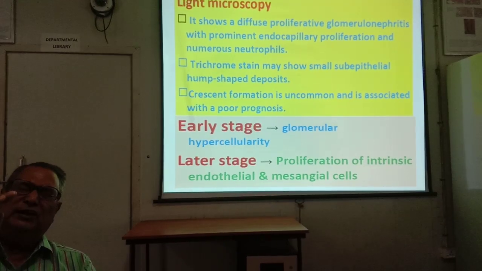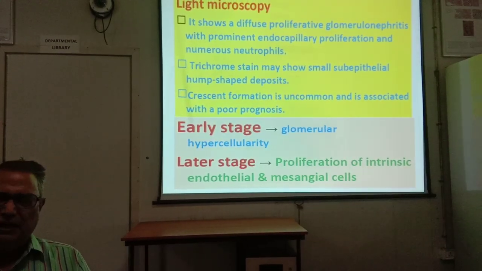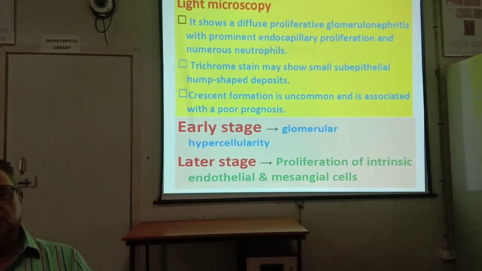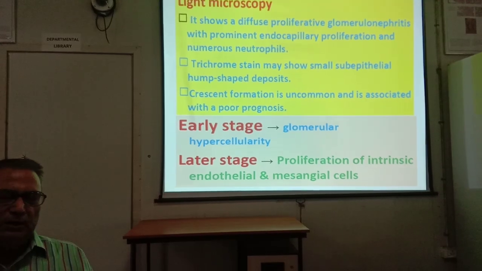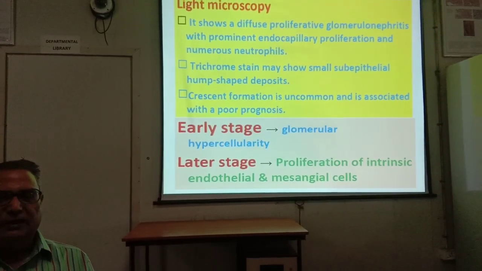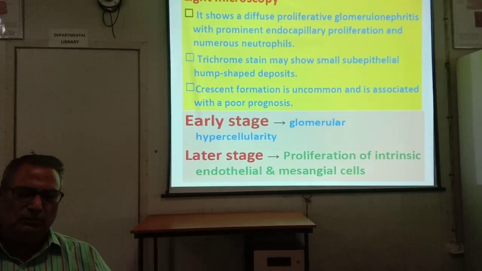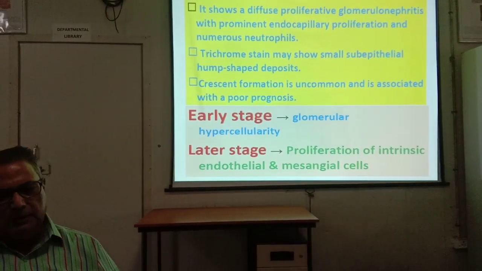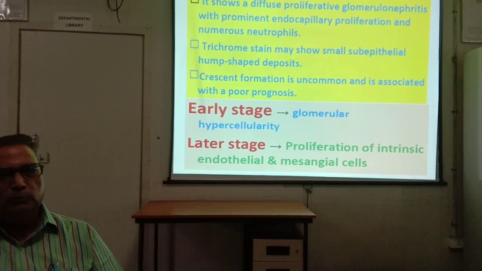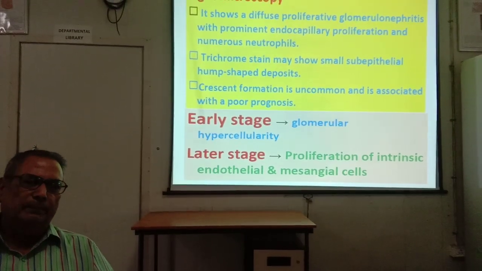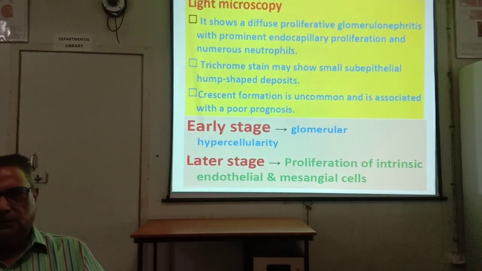Of the single glomerulus, a part is involved. It is called segmental. So this terminology must be kept in mind before learning glomerulonephritis. That is, diffuse lesion, all glomeruli; focal, some of the glomeruli; global, the whole single glomerulus; segmental, a segment of the glomerulus is involved.